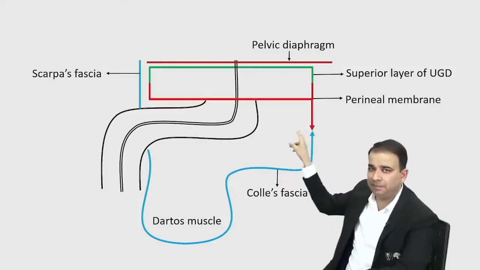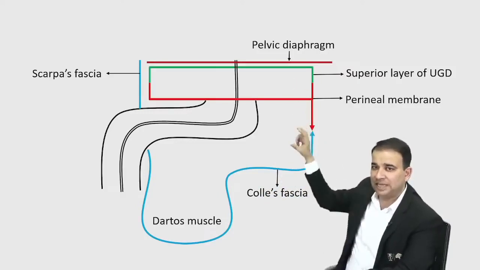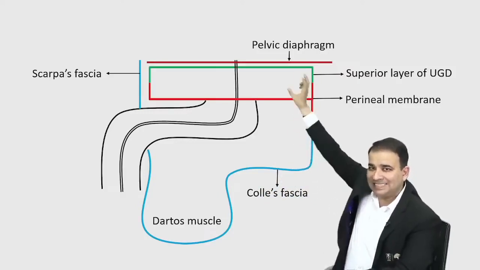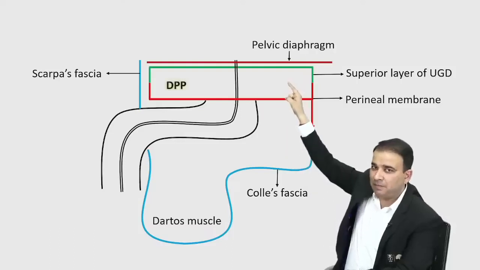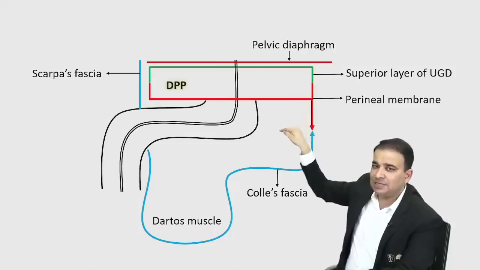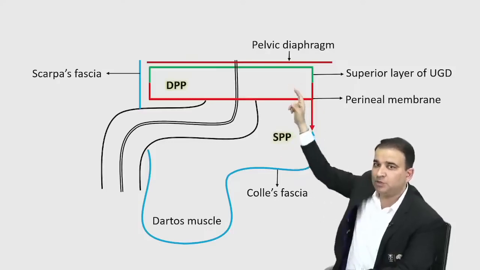with the perineal membrane. And the moment this Colles fascia merges with the perineal membrane, now look at these two spaces, guys. Obviously, the space which is above is deep. This one is superficial. So that pouch over there is the deep perineal pouch, and this pouch below here is the superficial perineal pouch. The one which is above is deep, the one which is below is superficial: deep perineal pouch and superficial perineal pouch.